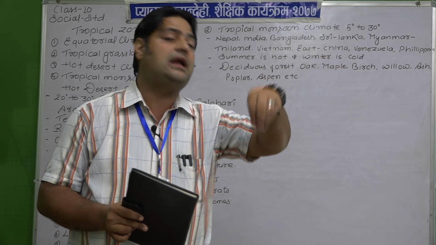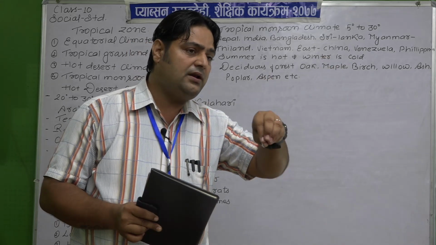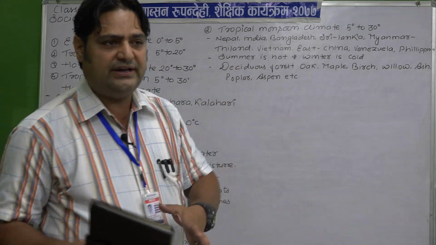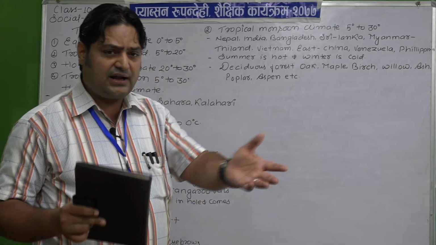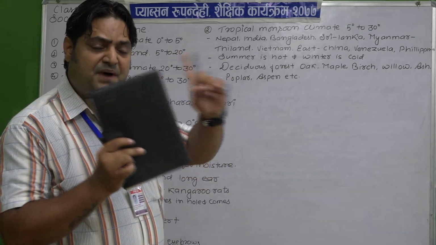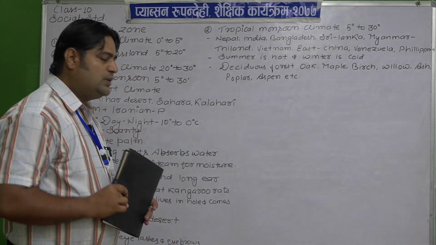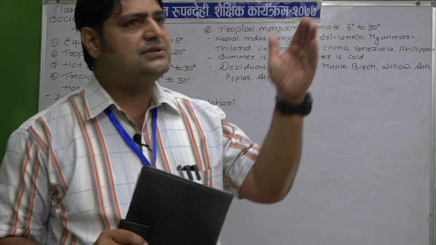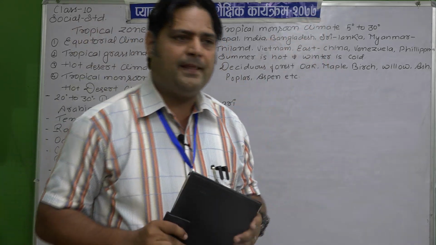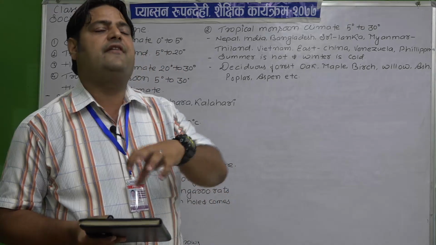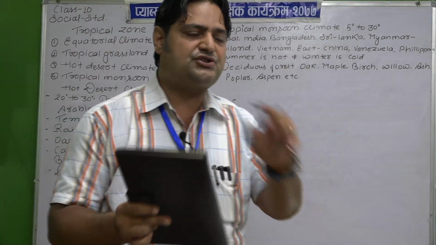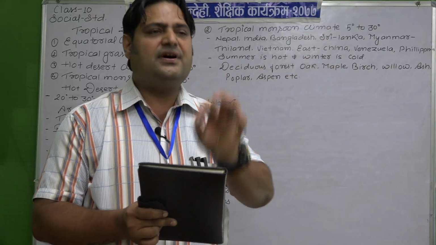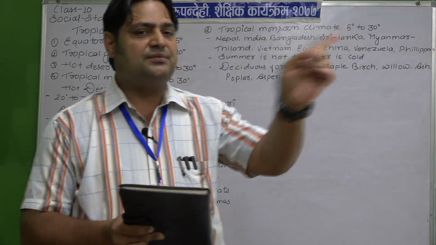It is our climate. It is found in Nepal, India, Pakistan, Bhutan also, Sri Lanka, Vietnam, Philippines, to the eastern part of China also, as well as in Venezuela. Venezuela lies in South America. These are the areas especially affected by this climate, known as tropical monsoon climate, found between 5 to 30 degrees north and south, both hemispheres.